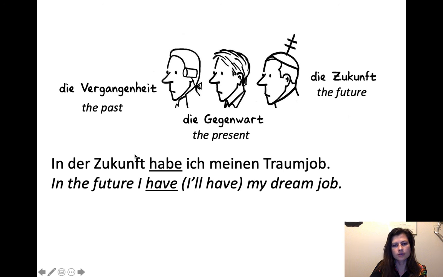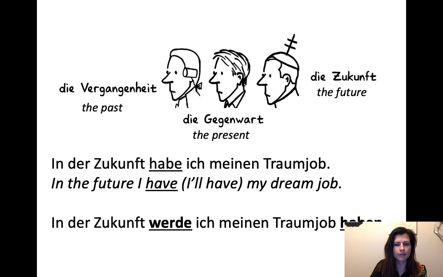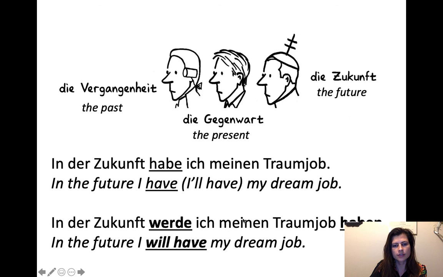So we can use the present tense to indicate the future. It's fine. We've been doing that for a while. But there is a future tense, and it is used sometimes. So it's important to know and to recognize because the future also exists, and it's made with a form of werden in the present tense, plus the infinitive at the end of the sentence. So werden here is the equivalent of the English will helping verb, and then whatever other verb you want to use with will. So in this sentence we have, in der Zukunft werde ich meinen Traumjob haben. In the future I will have my dream job. So will, and then this have corresponds to the have at the end of the sentence.